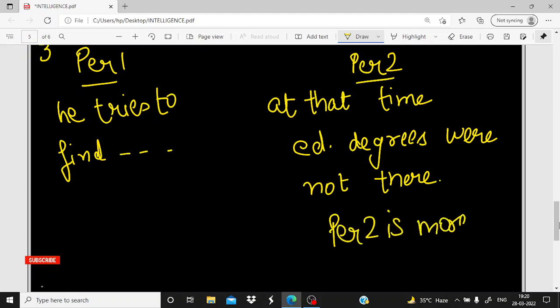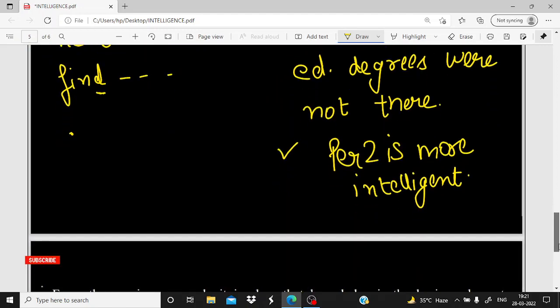Why is he intelligent? He is intelligent because he has the knowledge that educational degrees were not present at the time of Lord Rama. At the same time, person one doesn't know that educational degrees weren't there at that time and is trying to find them, which is incorrect. So in this situation, we will finally say that person 2 is correct and more intelligent as compared to person 1. So I hope this example is clear.